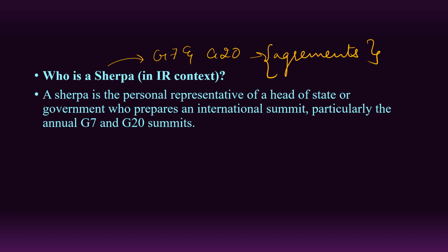When I say the name Sherpa, it refers to the Sherpa for the G7 summit, but the designation can be extended to different regular conferences where the participation of the head of state is required. The Sherpa is quite an influential personality, although they do not have the authority to make a final decision about a given agreement. But as they are the representative, they definitely hold some weight. The name is derived from the Sherpa people, a Nepalese ethnic group who serve as guides and porters in the Himalayas. So a Sherpa clears the way for a head of state at a major summit.